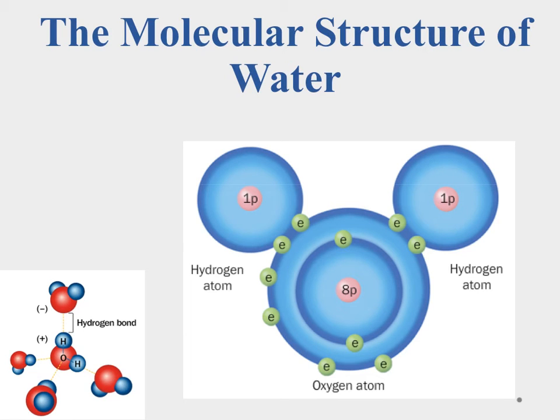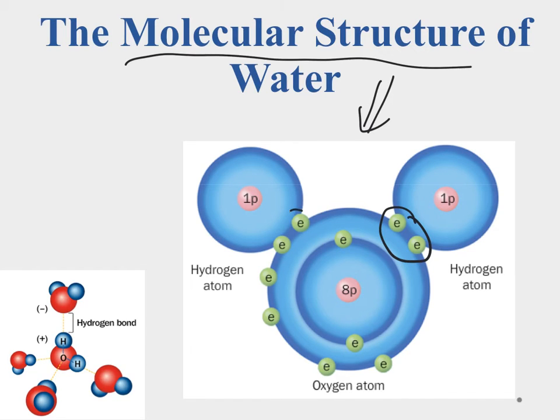Okay, so we're going to start off with a real quick talk about the molecular structure of water. If you look down here below, what you'll notice is that molecule of water that we recognized when we were talking about covalent bonds. And in covalent bonds, remember, they share the electrons. So between our hydrogen and our oxygen, we have these shared electrons. Now, even though they're sharing, these electrons are going to spend a little bit more time down here on the oxygen atom than the hydrogen atom.